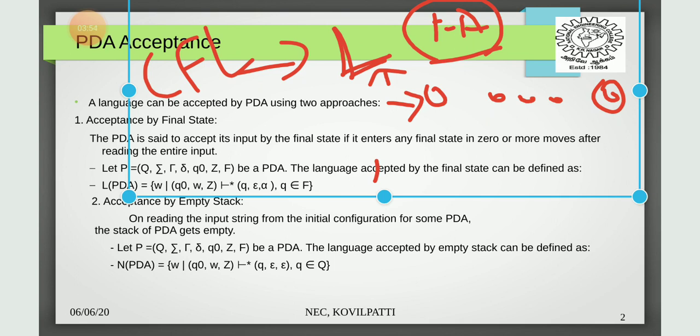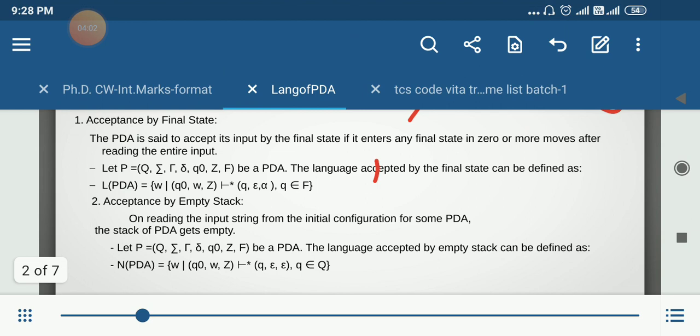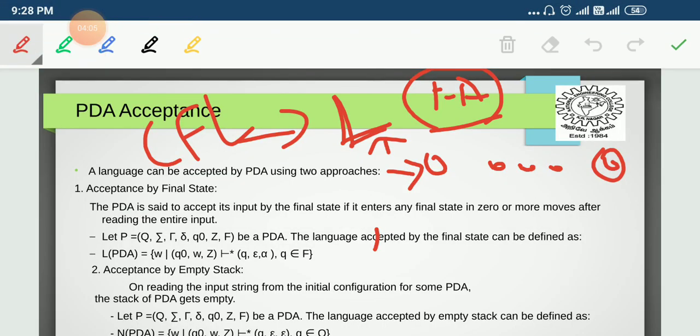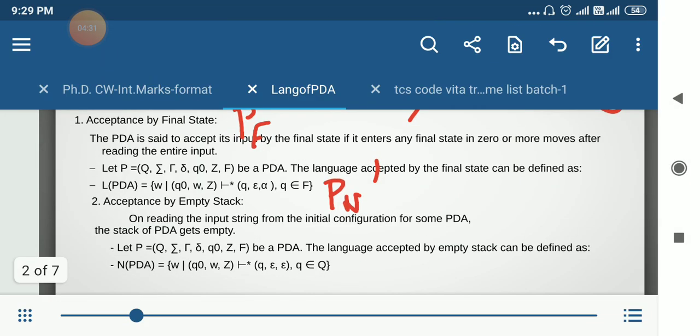So the first approach is acceptance by final state, and the second approach is acceptance by empty stack. For simplicity, we are going to use a terminology: we represent the PDA for acceptance by final state as P with suffix F, and the PDA for acceptance by empty stack as P with suffix N. This is the terminology we will use hereafter.